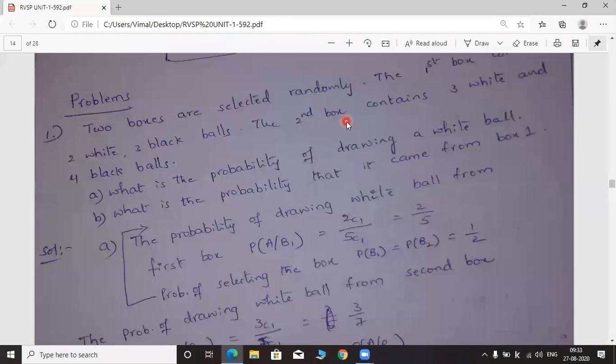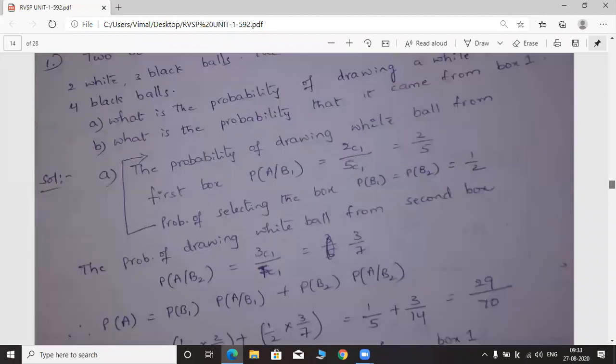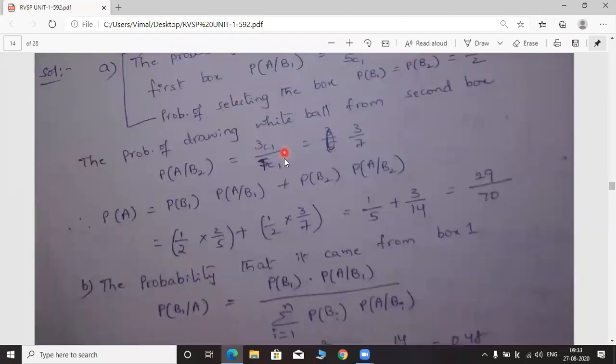Among those 3 white balls, we have to pick 1 white ball. Totally how many balls we have in box 2? 3 plus 4, so 7 balls. So we have to write like this. What is the probability of drawing a white ball from second box? 3C1 by 7C1. So you will get 3 by 7.